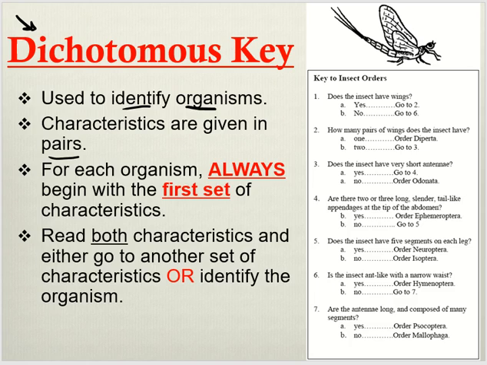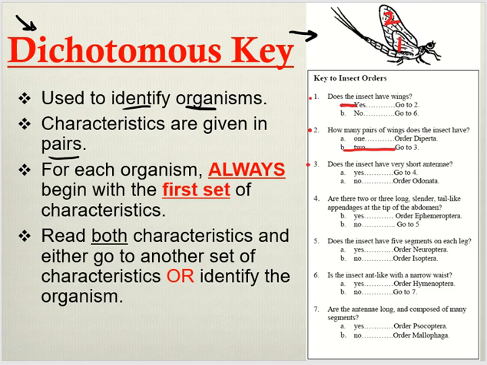If we look at this ugly insect creature up here, and we look at number 1, it says, does the insect have wings? Yes or no? Yes. So what does it say for yes? You go to number 2. How many pairs of wings does the insect have? It has 2 different size wings. This is just one side of it. It has 2 pairs of wings. So what's 2 say? Go to 3.